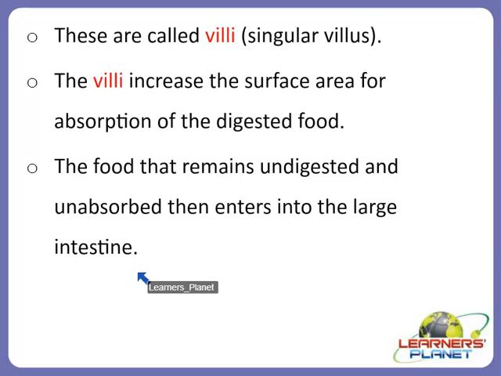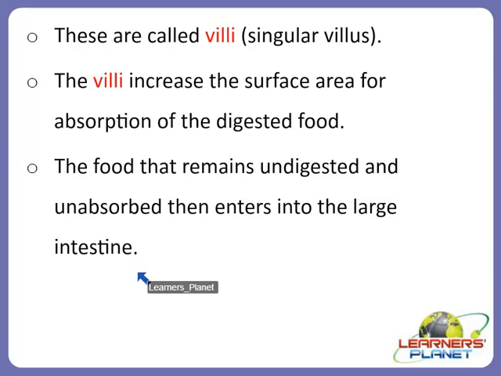The villi increase the surface area for the absorption of digested food, and each villus has a network of thin and small blood vessels close to its surface, and the surface of the villi absorbs the digested food materials. The absorbed substances are then transported via the blood vessels to different organs of the body.